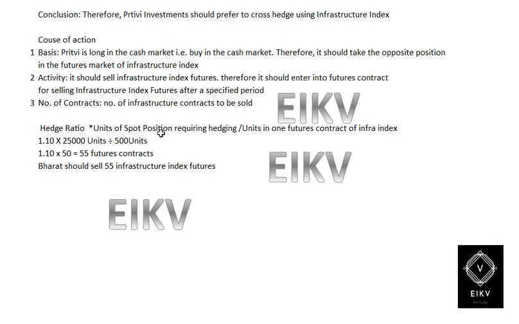The calculation of contracts would be hedge ratio multiplied by the units of spot position required for hedging divided by units of one future contract in the index. So the hedge ratio is 1.1 into 25,000 units divided by 500 units. So 1.1 into 50 gives you 55 future contracts. So Bharat should sell 55 infrastructure index futures to accomplish this task.